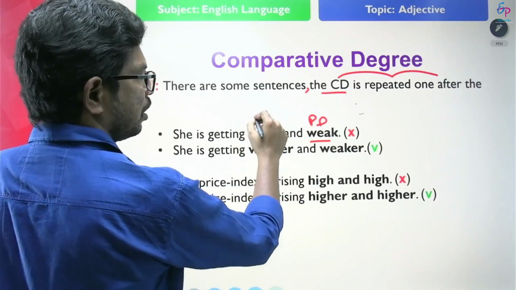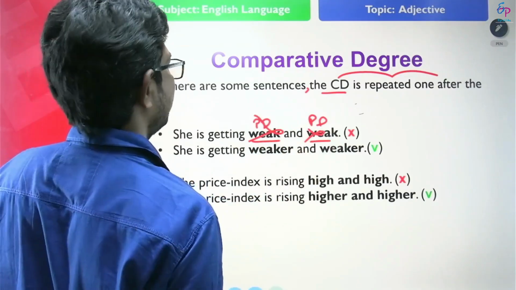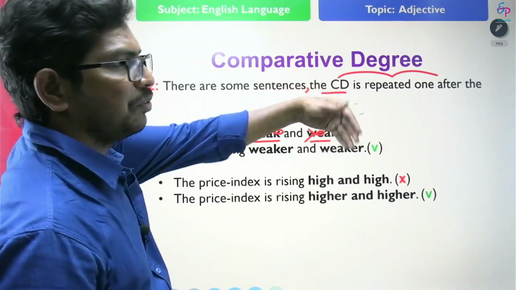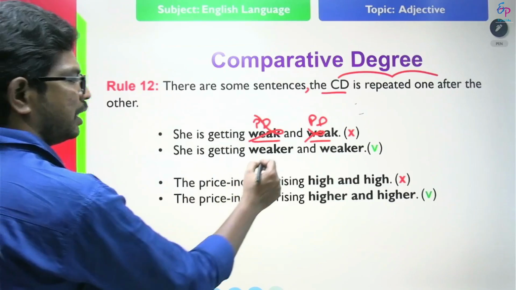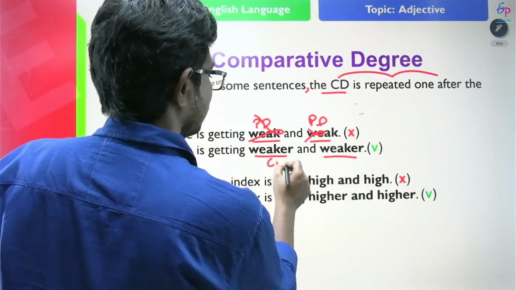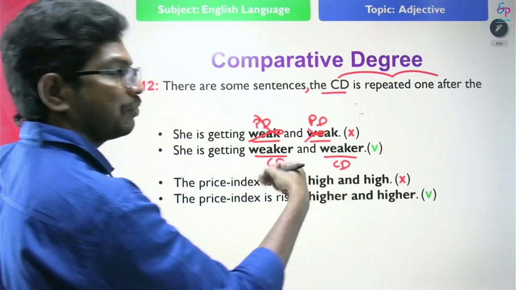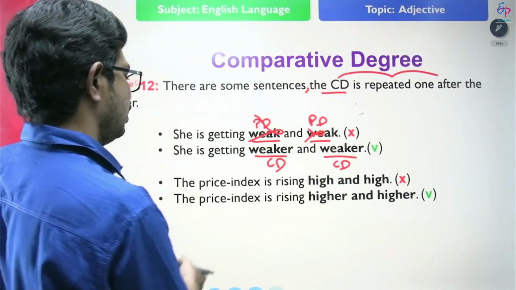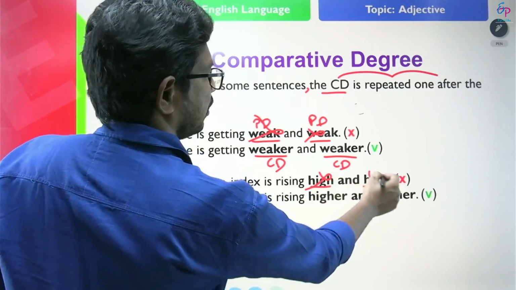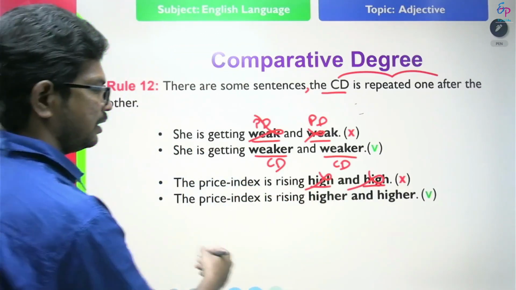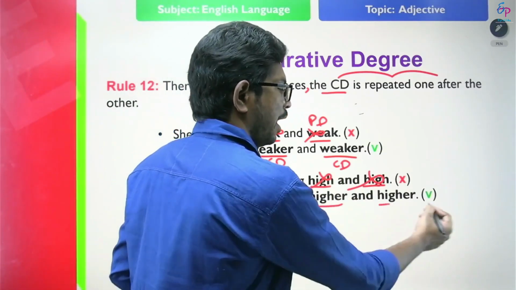We use comparative degree when the comparative is repeated one after the other, not positive degree to positive degree. What is the correct one? She is getting weaker and weaker. We use comparative degree and comparative degree one after another. Look at another example. The price of index is rising high and high. It's wrong. The correct one: the price of index is rising higher and higher.